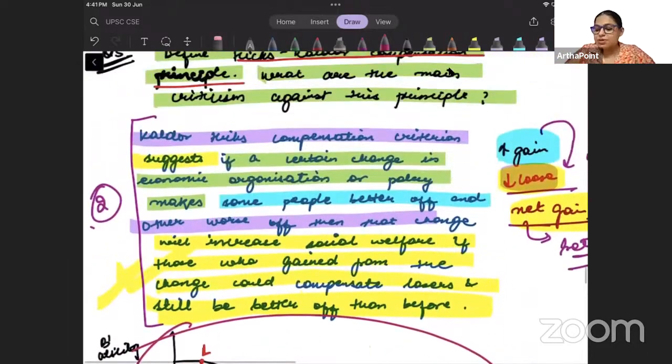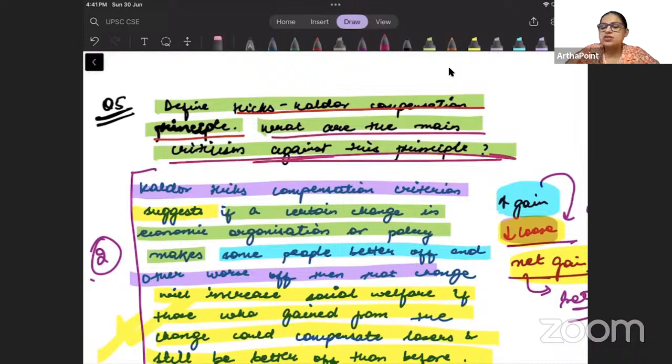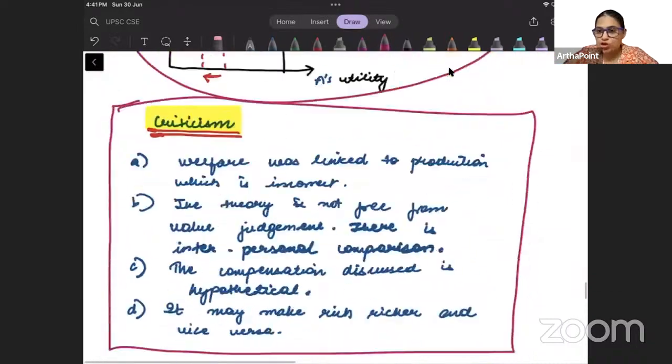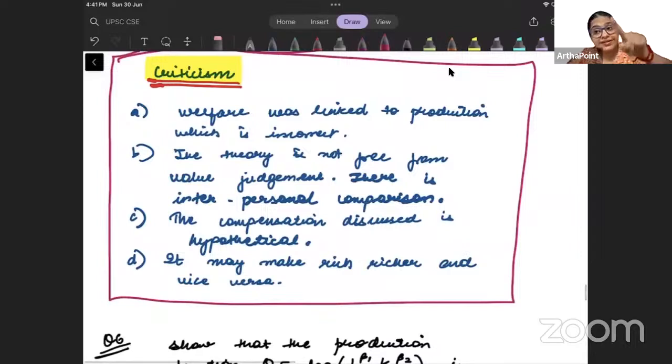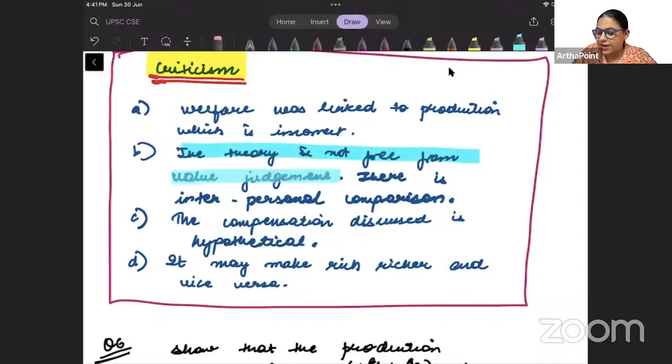Now I need to also list down the criticism of this model. इस मॉडल का criticism भी मेरे को यहाँ पे देना है. It is asking what are the main criticisms against this principle. So I need to make sure that I also tell about the criticism of the model. Clear? ठीक है बेटा. What are the criticisms? There are multiple criticisms we have studied in class. You can mention all those criticisms. But the most important criticism is that it is not free from value judgment. ये जो gains and loss की हम बात करते हैं, it is very much based on the judgment of people, based on the value judgment of people, right?